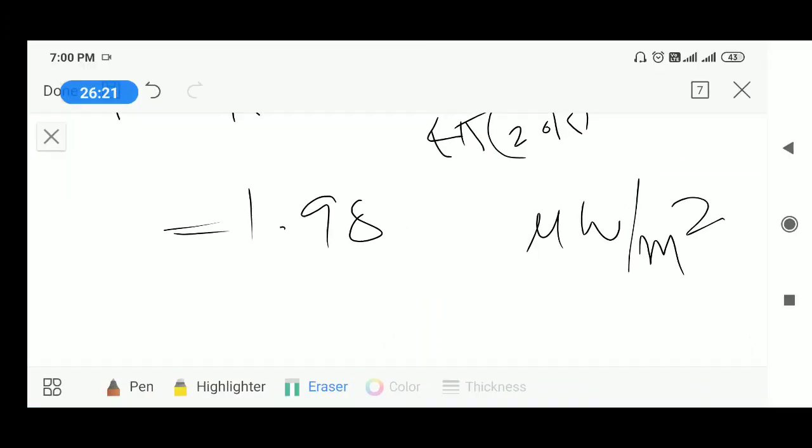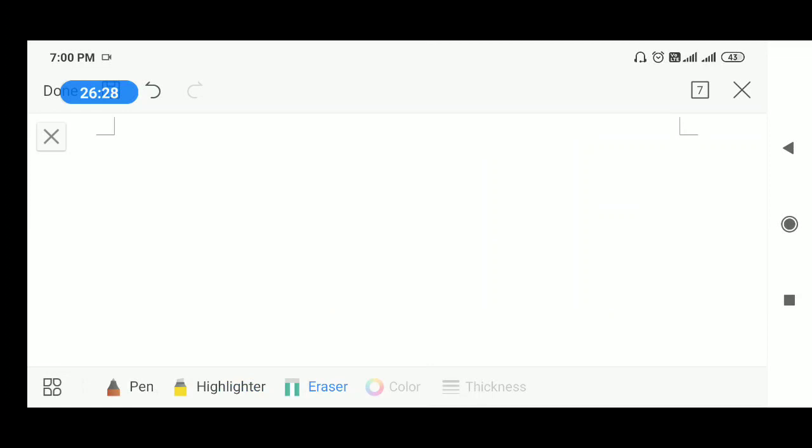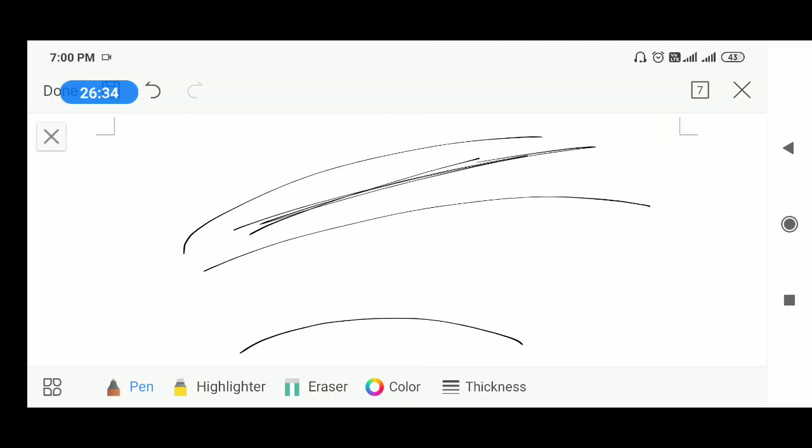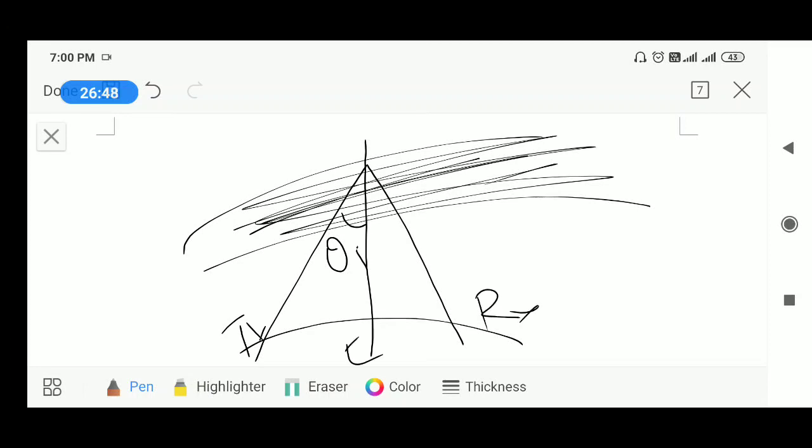I will take one empty page and I will explain what is MUF so that we can solve the problems. Let us say there is an earth and there are ionosphere layers like this. This is the ionosphere layer, and the wave is incident onto it and reflected back, and this is your normal, and this is the angle of incidence theta I. There is a transmitter, and here is the receiver, and this is earth.